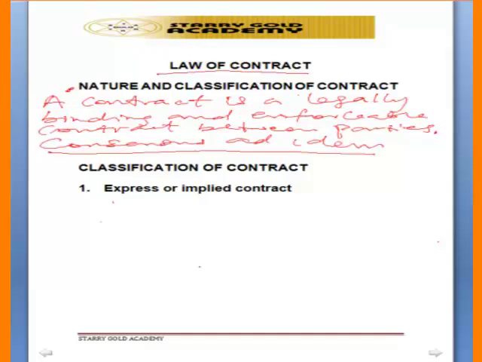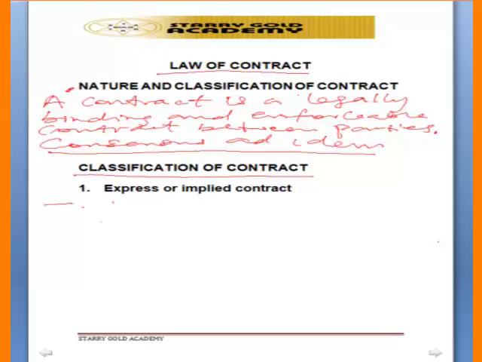Now let us look at the classification of contract. So we have so many classifications. Number one, the first classification is what is known as express or implied contract.